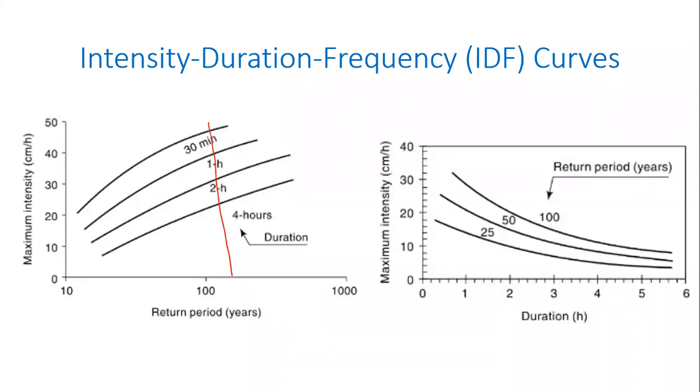Maybe I'll ask you a question, then maybe you might be able to answer. Is it likely that you receive a very high intensity of rain for a large duration, or a very high intensity for a smaller duration?